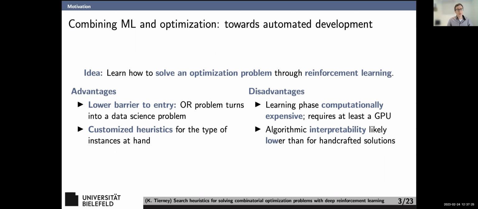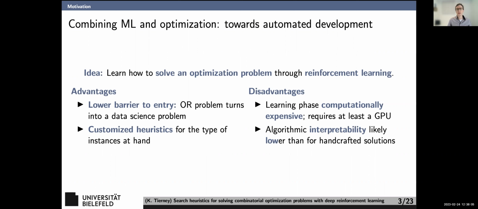Another advantage, completely ignoring the barrier to entry, is that you can customize heuristics and get better performance for the type of instances at hand. That actually also extends from the previous talk in the field of algorithm configuration, where we are trying to make algorithms and approaches that work extra well on certain instances. There are lots of different techniques now that can do this, and for different instance groups can improve the performance of a general algorithm on a particular data set. Even for MIP solvers like Cplex and Gurobi, this works pretty well. Just tuning them for specific instances, you get better performance.